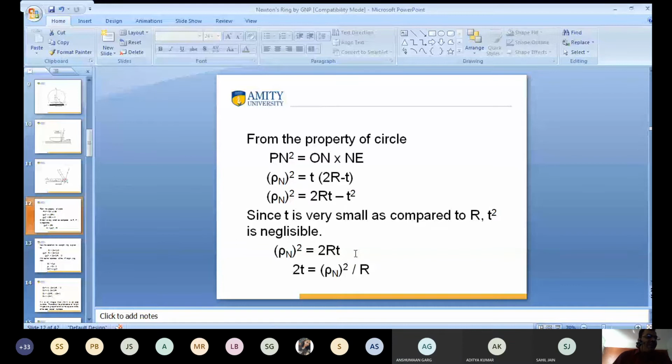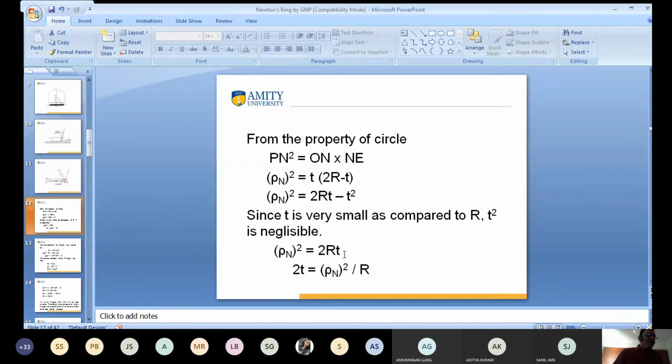So from here we can calculate the value of 2T. The value of 2T is equal to rho n square divided by capital R. Again, from the property of circle, Pn square is equal to On into Ne. The value of Pn is rho n, On means T, and the value of Ne is 2R minus T. So rho n square is equal to 2RT minus T square. Since T is very small compared to R, T square is negligible, so rho n whole square is equal to 2RT.